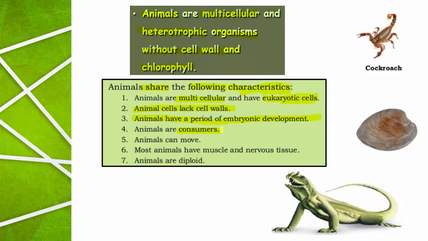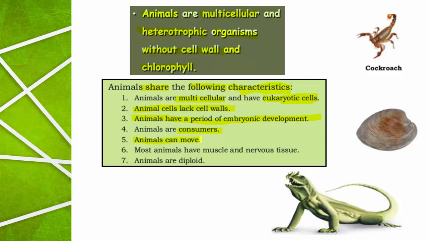Then the question is, what is the term for the organism which is able to produce its own food? If the organism produces its own food, it is called a producer because it has the ability to produce food material. Here the animals are consumers. They only consume the food synthesized by other organisms.